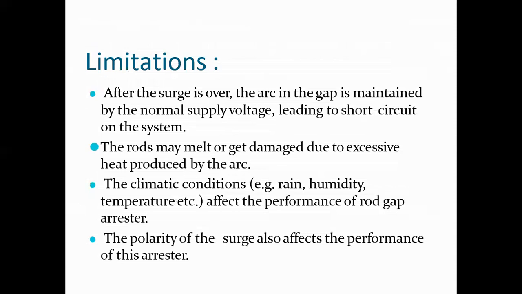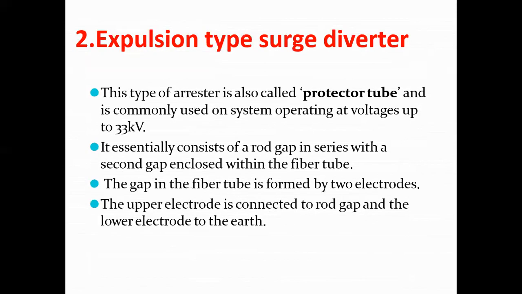Limitations. After the surge is over, the arc in the gap is maintained by the normal supply voltage, leading to short circuit on the system. The rods may melt or get damaged due to excessive heat produced by the arc. The climatic conditions, for example rain, humidity, temperature, etc., affect the performance of rod gap arrestor. The polarity of the surge also affects the performance of the arrestor.